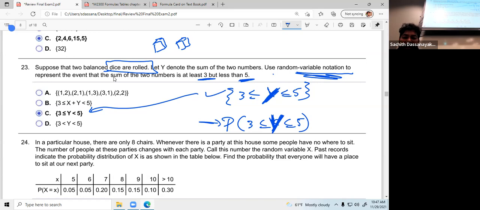Sorry, the sum of 2 numbers is at least 3. At least 3 means 3 or more. So Y greater than or equal to 3, and less than 5 is strictly less than 5. Less than or equal is the other one. So it should be like this.